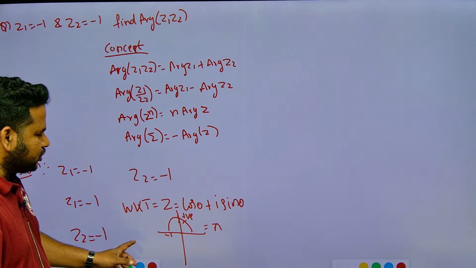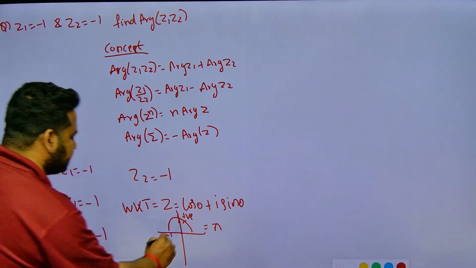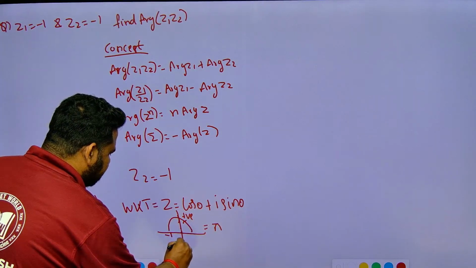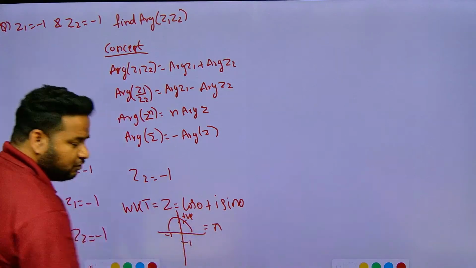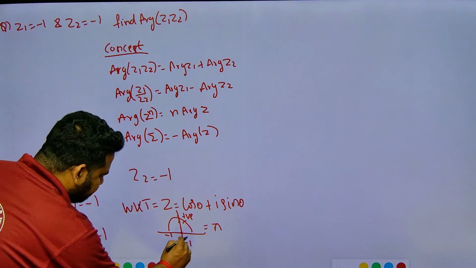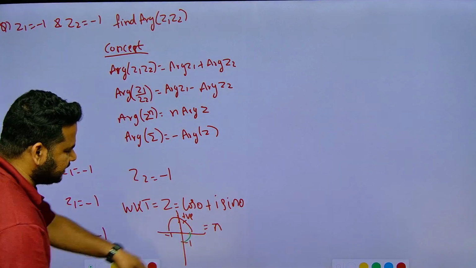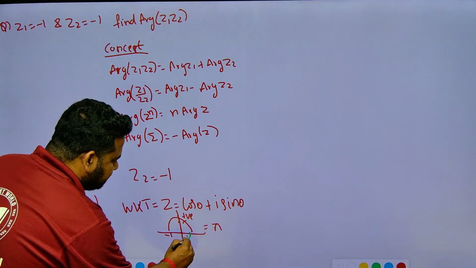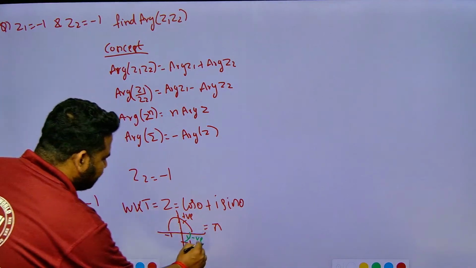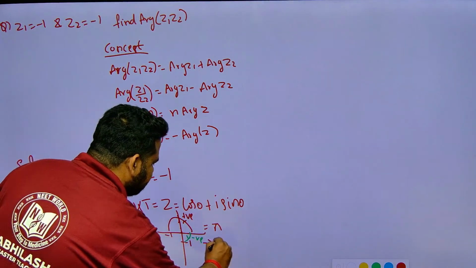Here Z2 is talking about the negative y axis. So if I start from here, minus 1 will be here. If I use this color, I will be coming here, minus 1. If I am coming this side, this is clockwise, so this will be negative. This angle is 90 degree, so this will be minus pi by 2.